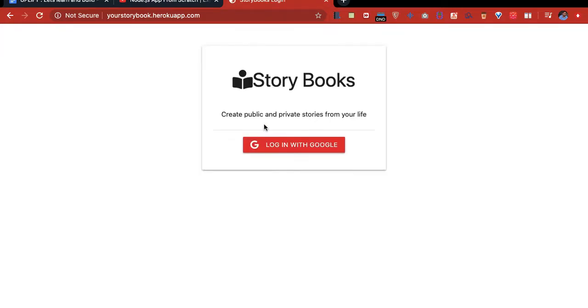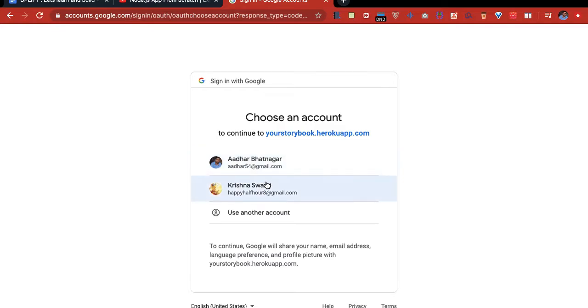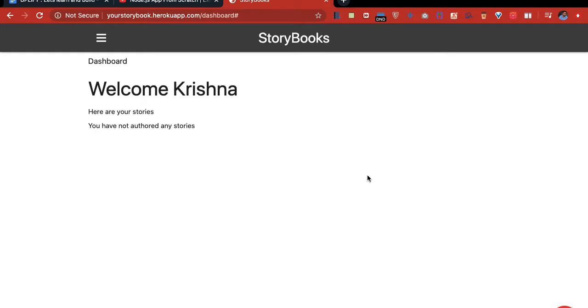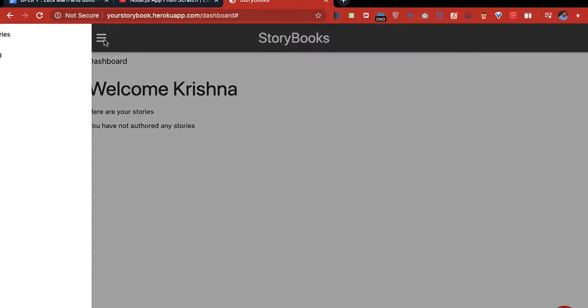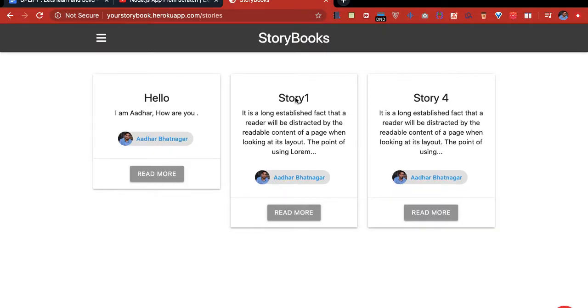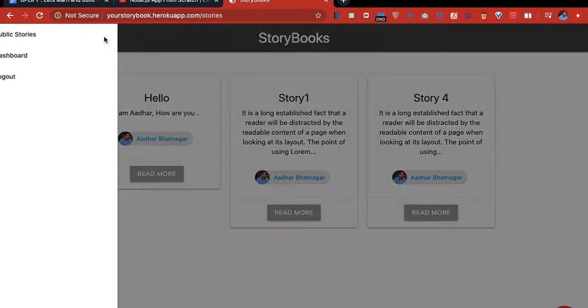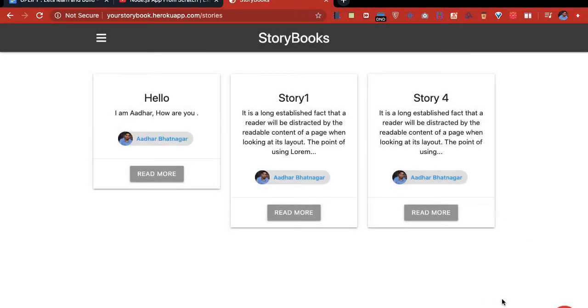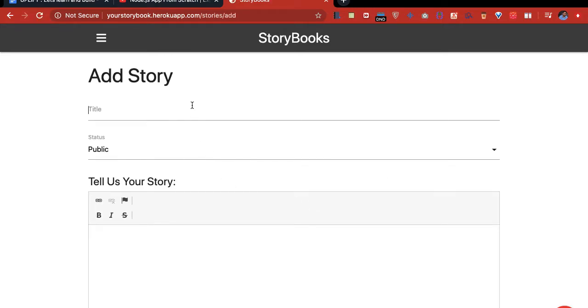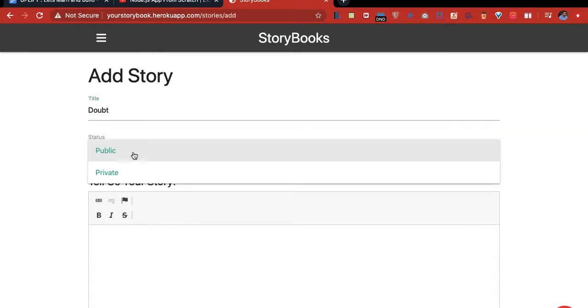I can log out, then go in from another account. Suppose I go in from this Krishna Swami account. Right now Krishna Swami has not made any doubts or stories, so it is not showing. But if he goes to public stories, he can see all the stories from Aadhaar, right? So Krishna Swami will be able to see all the doubts of Aadhaar, and he can also add his doubt. He can make his doubt public or private.